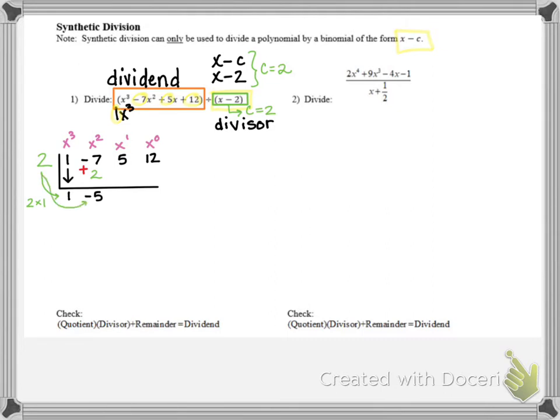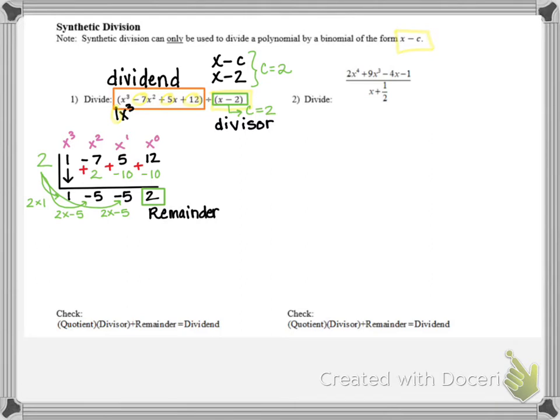Then we multiply again. We go back to our c value, and now we're going to multiply by negative 5, and we're going to line up negative 10 in the next vertical column. And then we're going to add 5 plus negative 10, and we get negative 5. Multiply one more time, the c value, 2 times negative 5. Again, we get negative 10. And then we line it up in the next vertical column, and we add, and 12 plus negative 10 is 2. So the last number we get is our remainder.